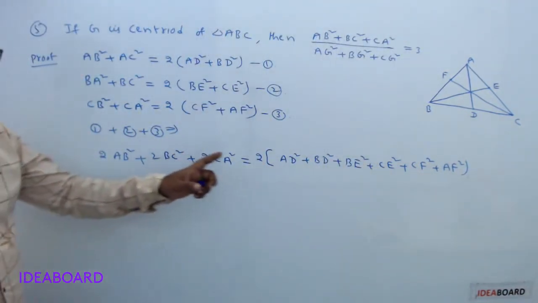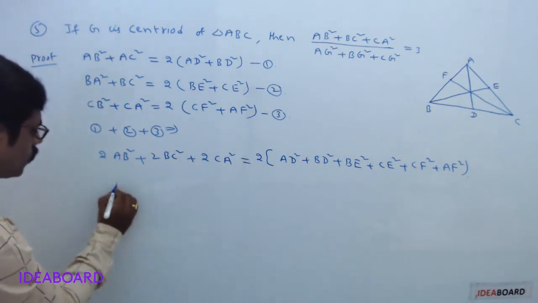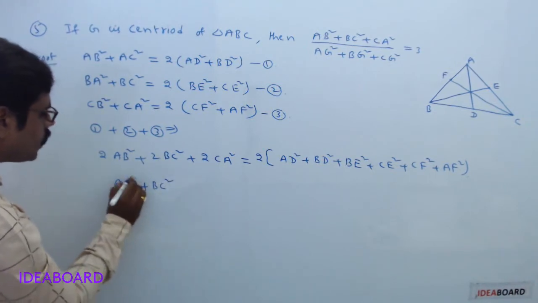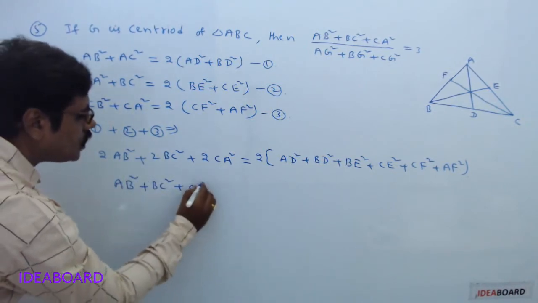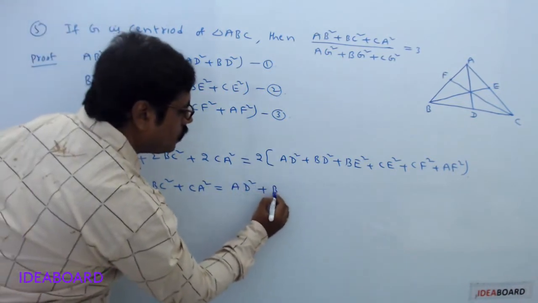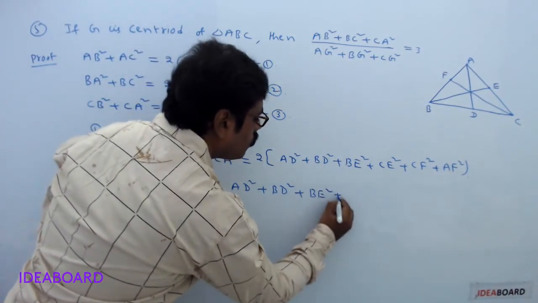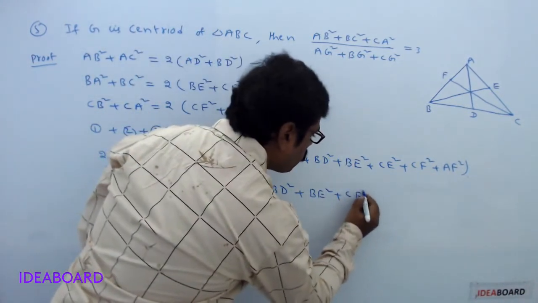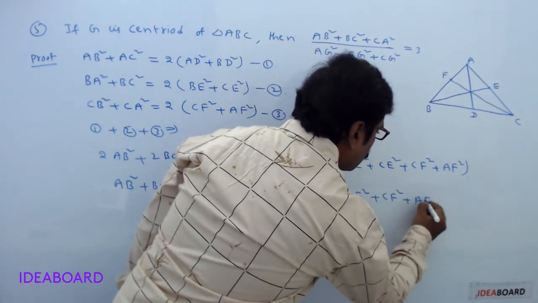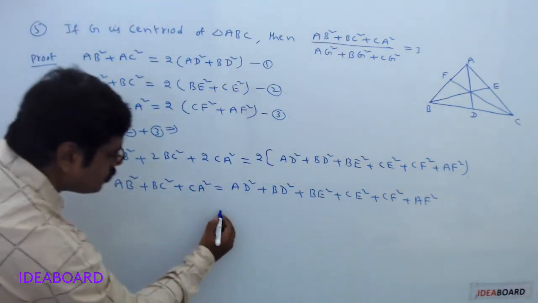Now dividing this equation on both sides by the constant 2, it will be AB square plus BC square plus CA square equals AD square plus BD square plus BE square plus CE square plus CF square plus AF square.